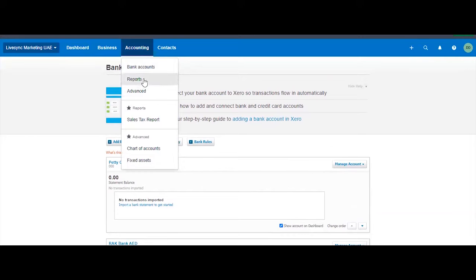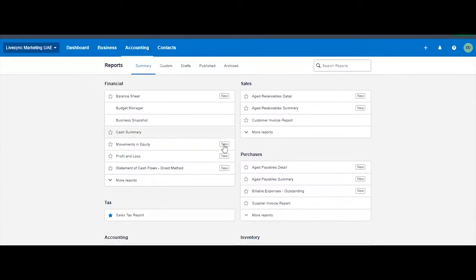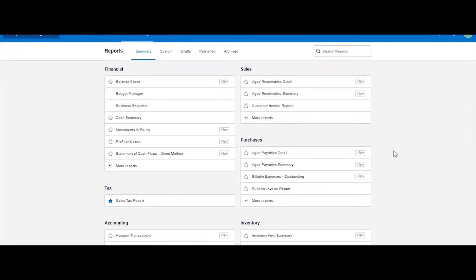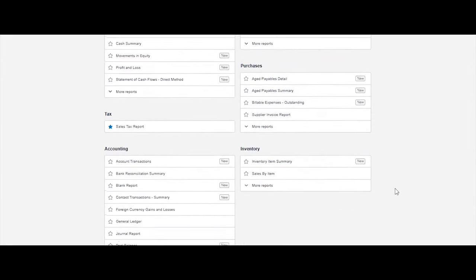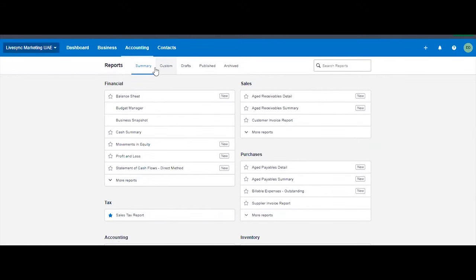Okay, so then we will also, the reports are here. So all types of reports, okay? From financial, accounting, your aged receivables, payables, inventory, all this, and then the parent, if you have a parent access, you would see it here.